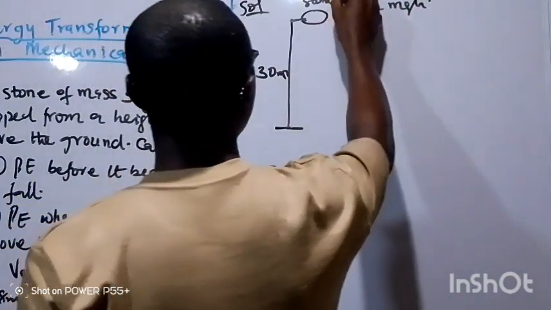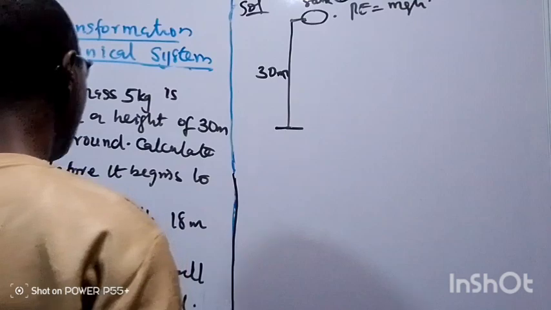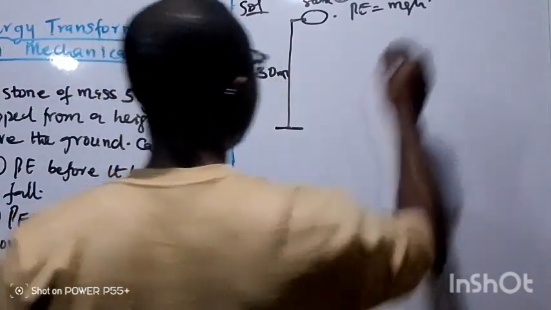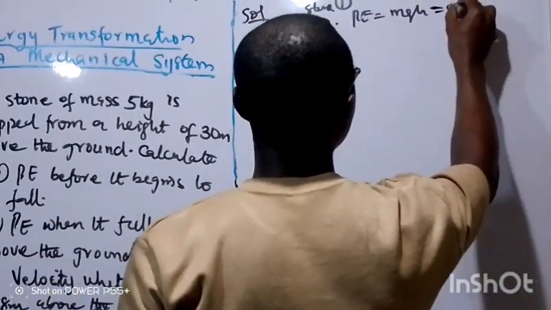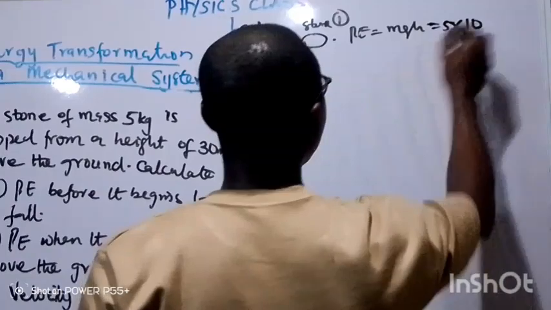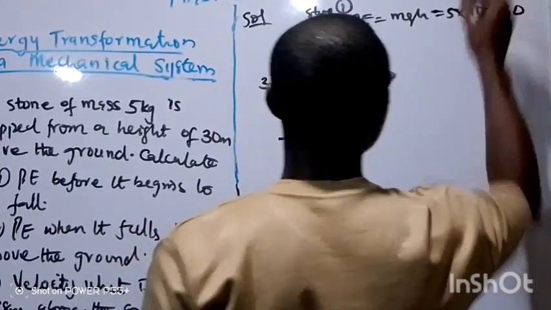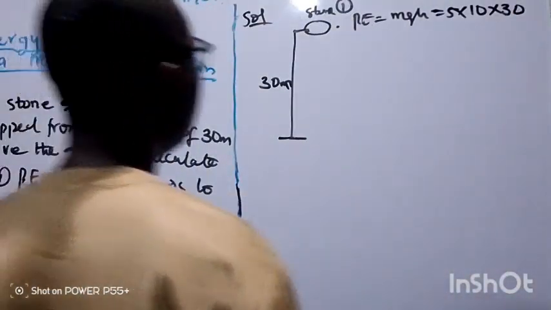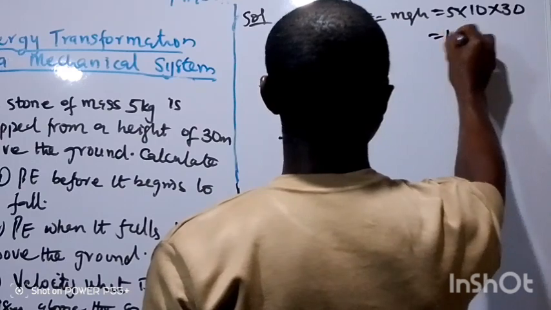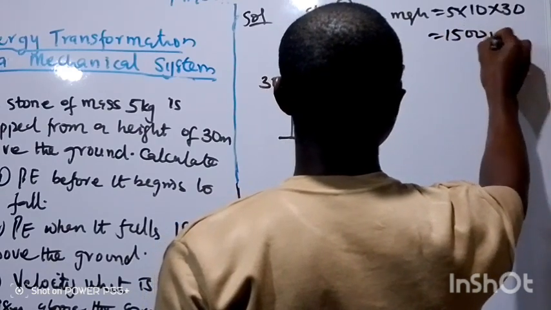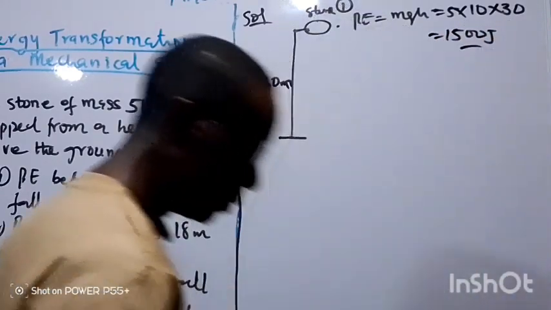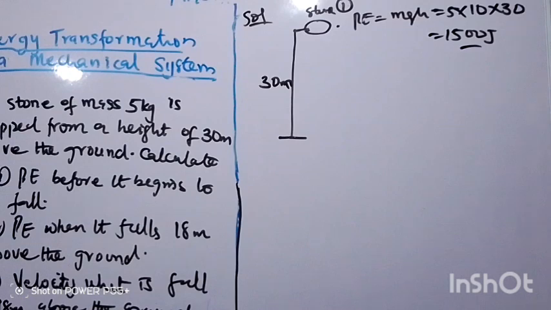That's question number 1. And from there, our m is given as 5, g is 10, and height is 30. So from there, this will give us 1,500 joule. That is for question number 1.